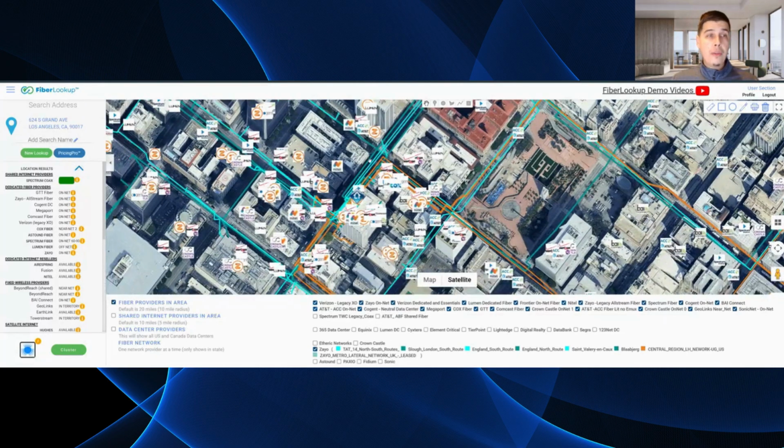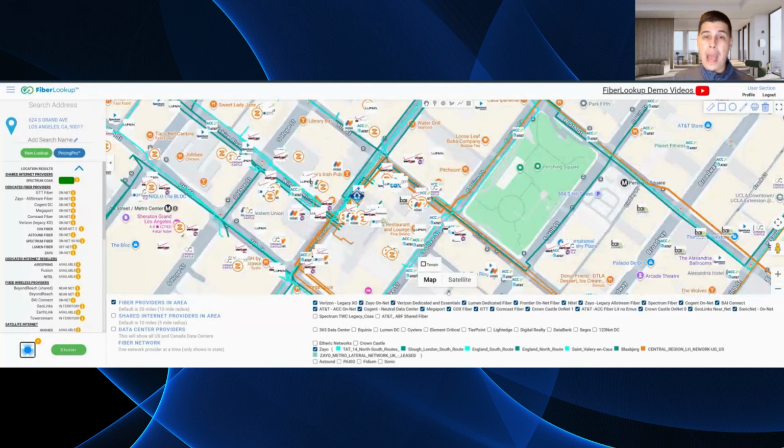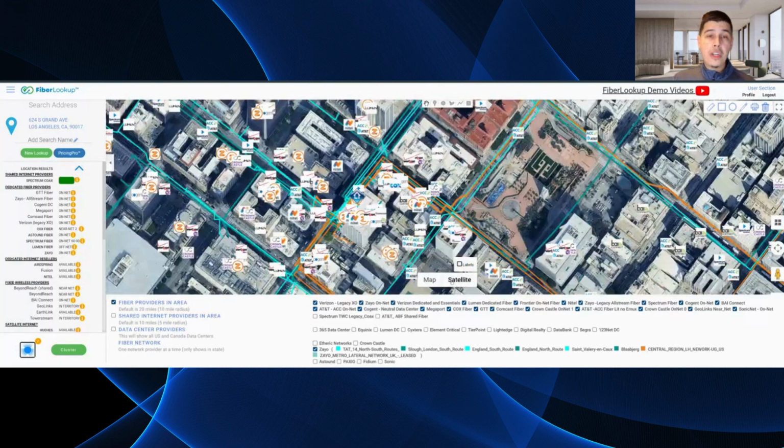So this is the fiber lookup at a glance, right? And I know I've kind of taken a lot of pit stops along the way, but when you're utilizing this tool, you're going to find that the fiber lookup is extremely fast, right? 30 seconds or less. You're going to get real-time availability. You're going to be able to toggle on all the different labels, satellite view. There's also this additional view, which is just a map view, right? The satellite view is good also for looking at terrain, mountain areas, train tracks, things like that. We looked at data centers, the fiber network paths.